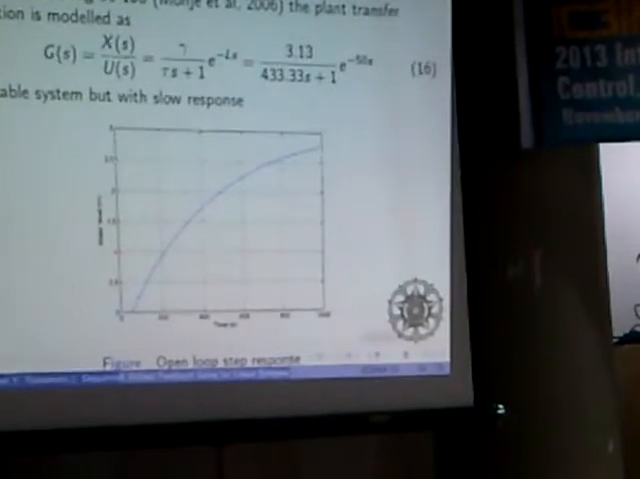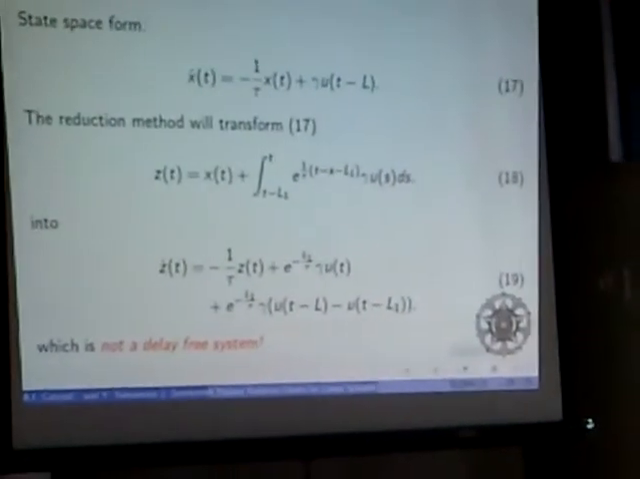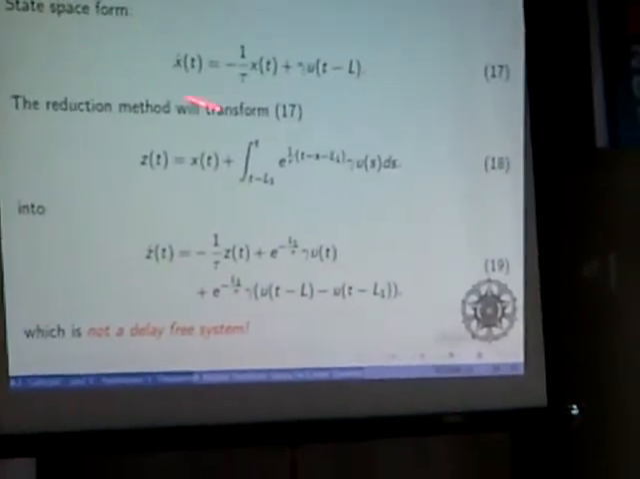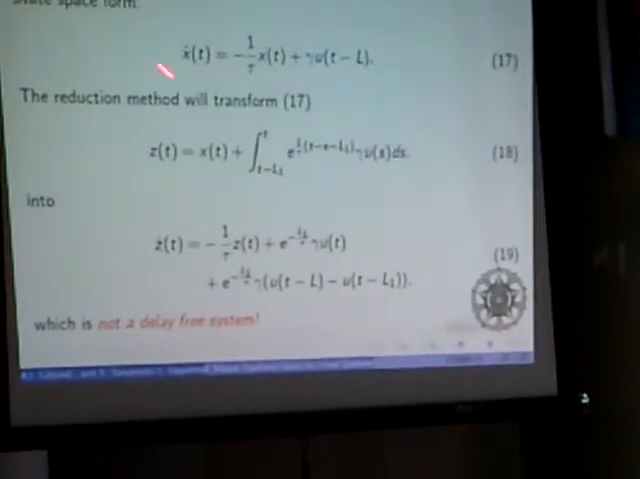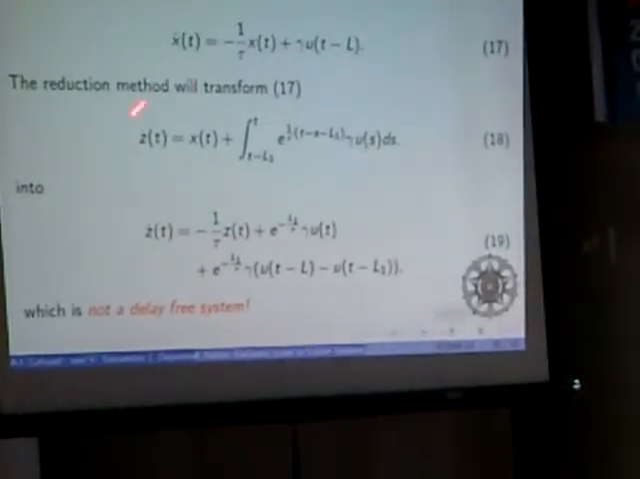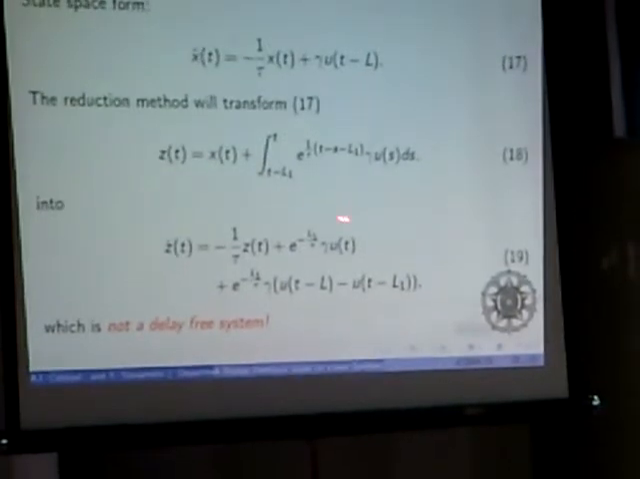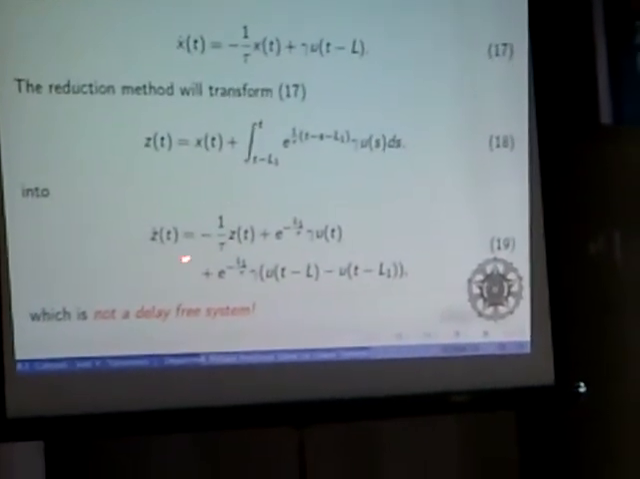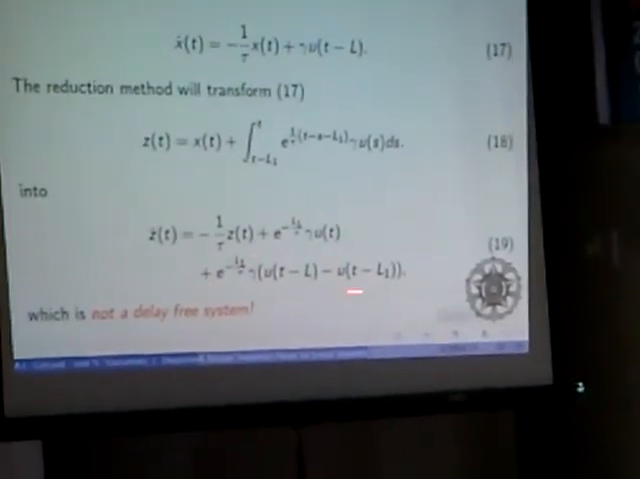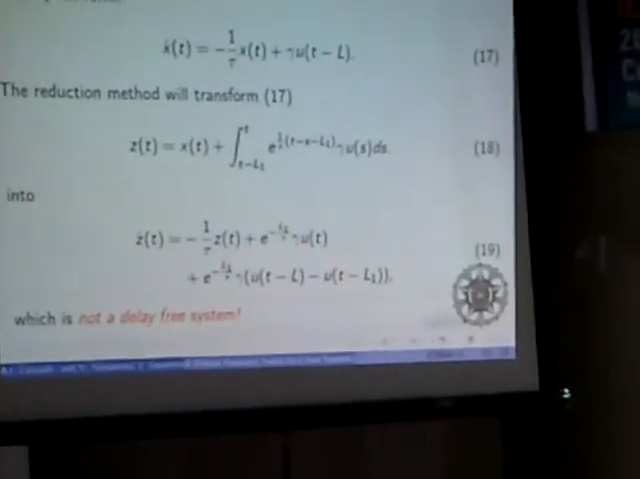In order to increase the speed of the system, we use the reduction method. We change the previous one into the state space form, and we get this one, z, and finally we get the last one. This is not a delay-free system because we have u here.